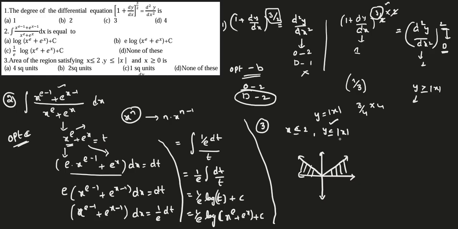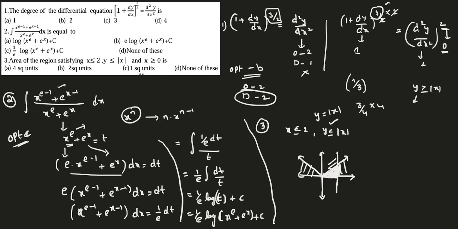Now here in this question, it is open towards the x axis, so you shade towards the x axis. The next thing, x less than or equal to 2. Then at 2 you draw, and less than 2. So the common part is this.